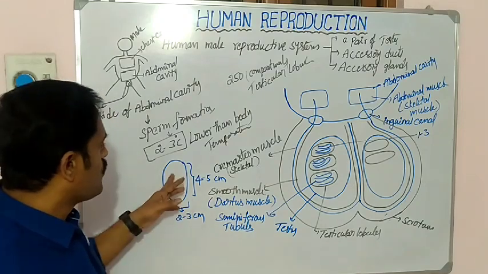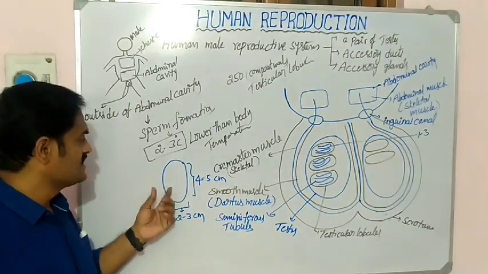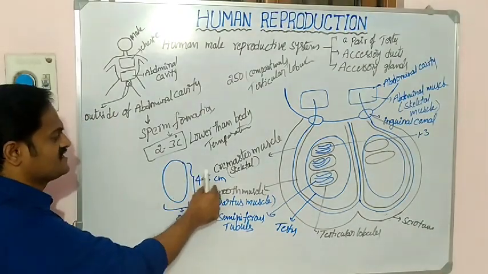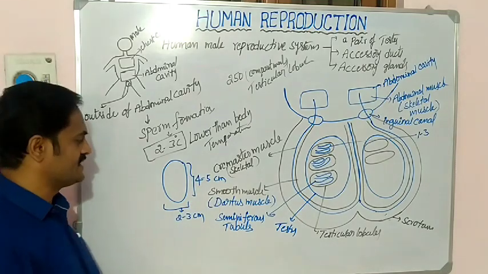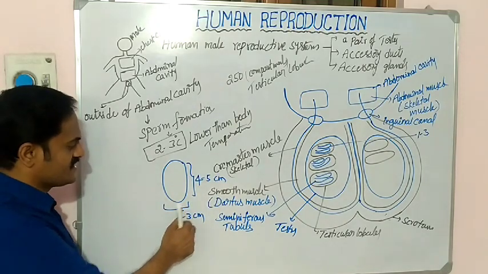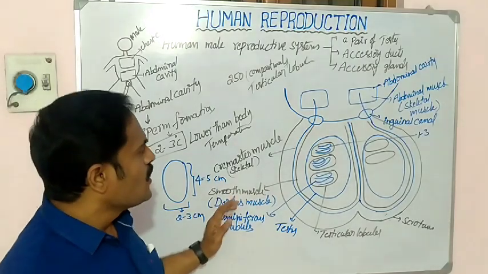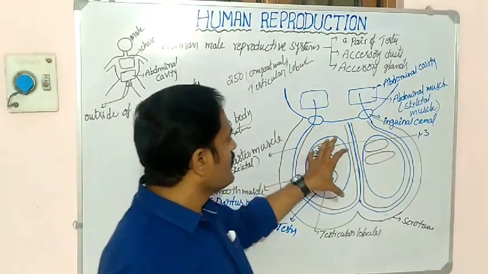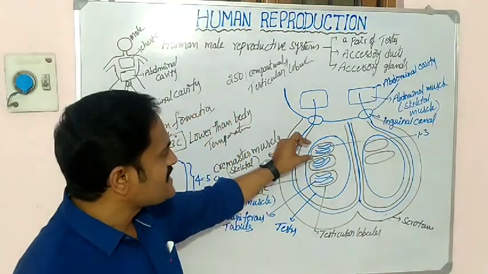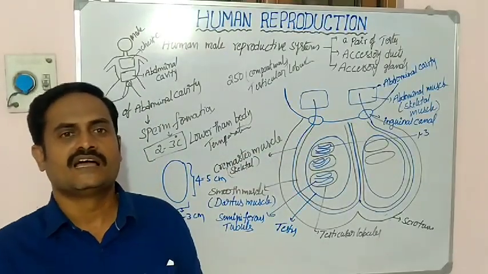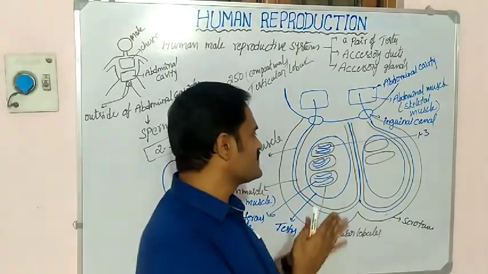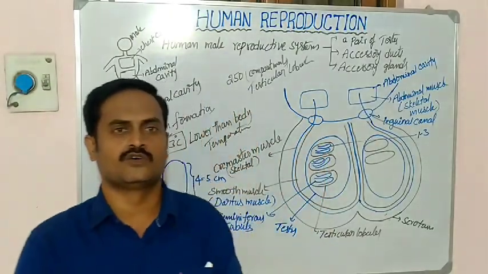Okay, so what is the size of the testis? The length is about 4 to 5 centimeters and the width is about 2 to 3 centimeters.